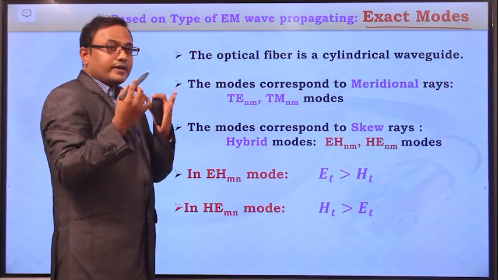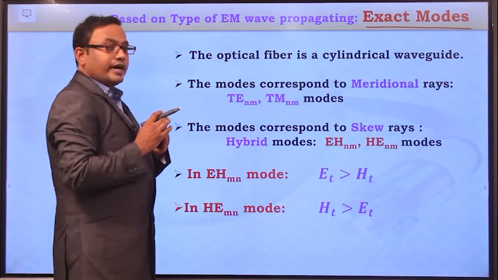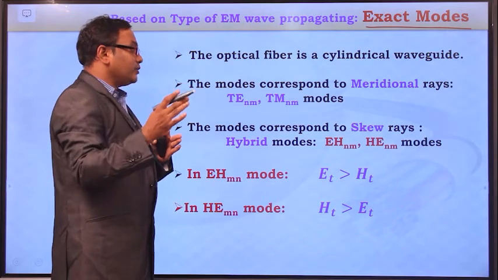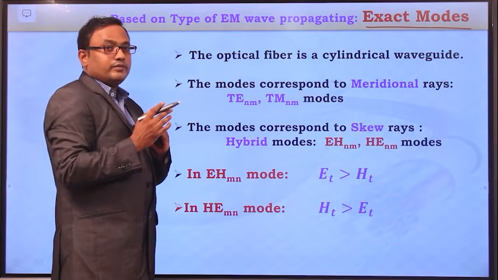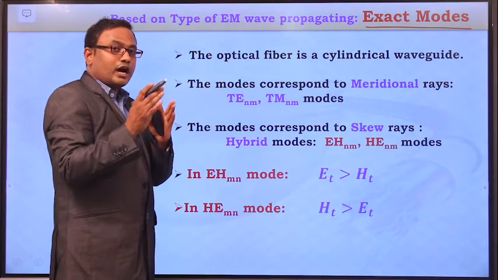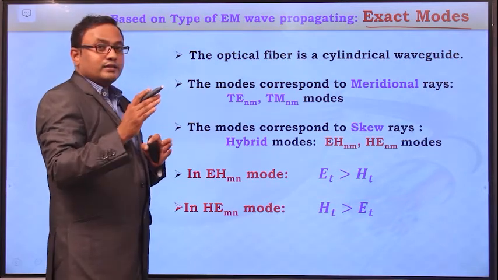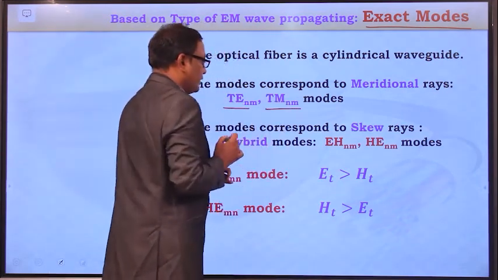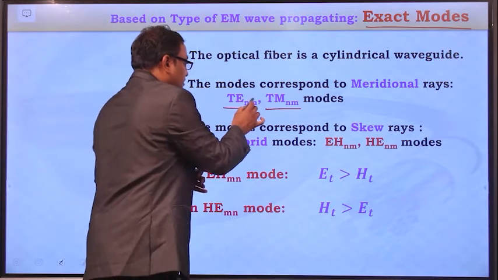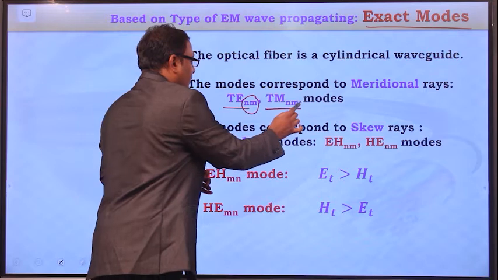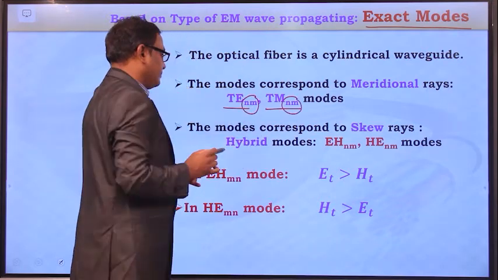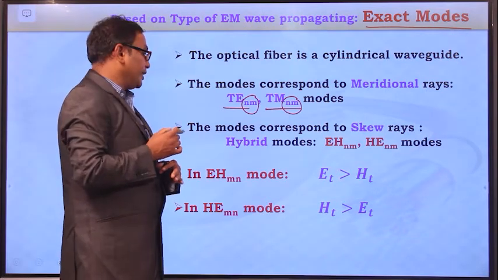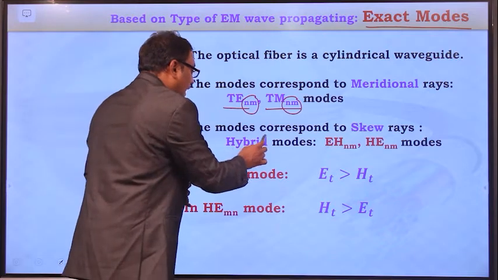Usually, an optical fiber cable can be considered as a cylindrical waveguide, and if a meridional light ray is entering the optical fiber core medium, then the corresponding exact modes are TE mode and TM mode, and the order of these modes is specified by NM. And if a skew ray is propagating within the optical fiber core medium, then the corresponding modes are the hybrid modes.